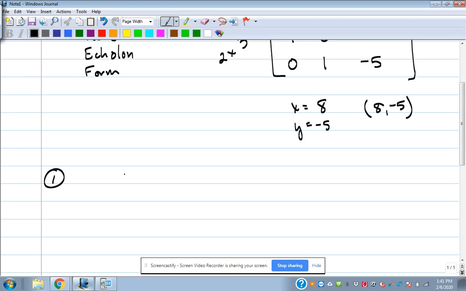Let's say we had 8x minus 10y is equal to -20, and the second equation is -8x minus 7y is equal to -14. Do we see how that would be easy to do with elimination? We could cancel out the x's really easily.